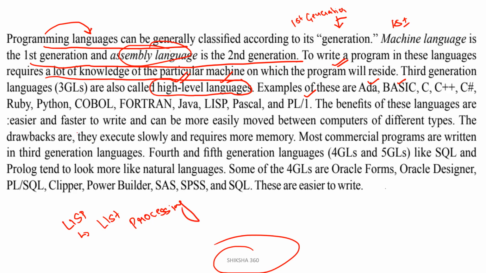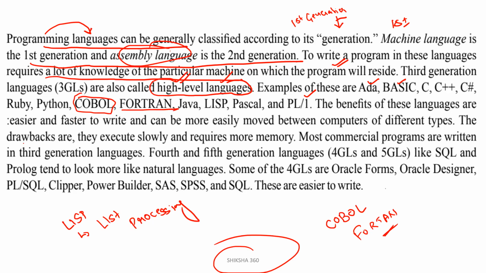So from my side, what is the full form of COBOL and Fortran? You have to comment in the comment section. Clear? You have to comment in the comment section. Okay, so all these come under the third level languages, the third generation languages.